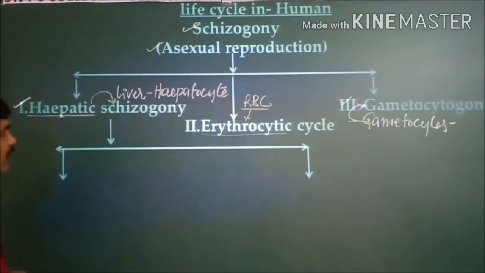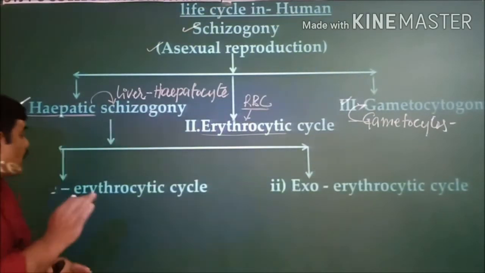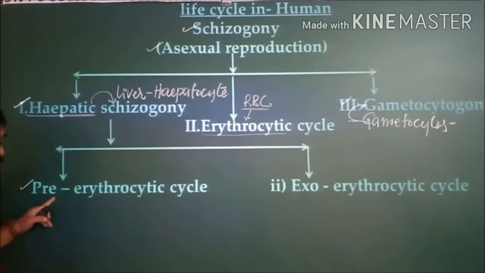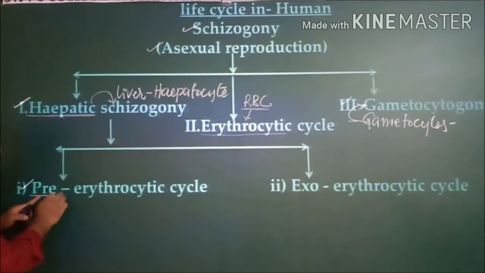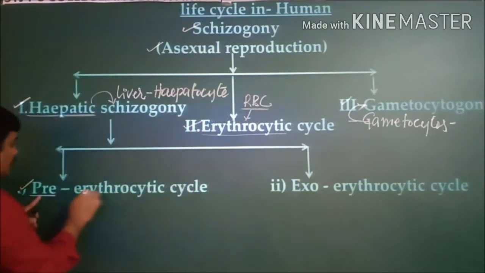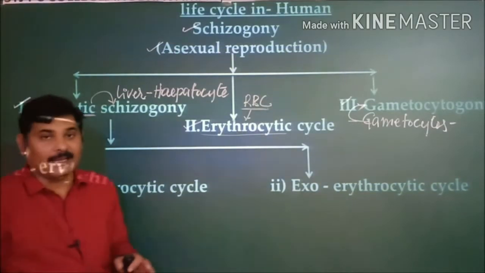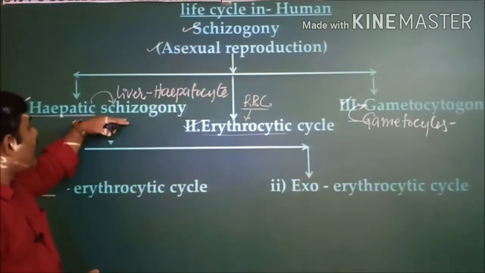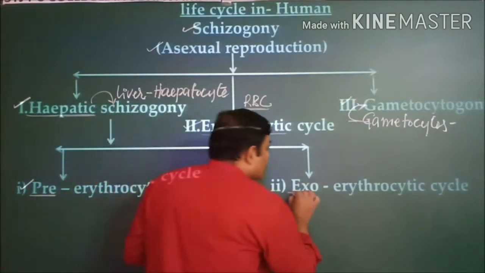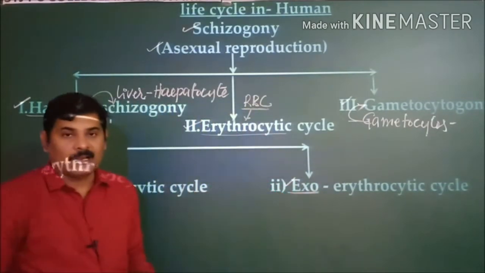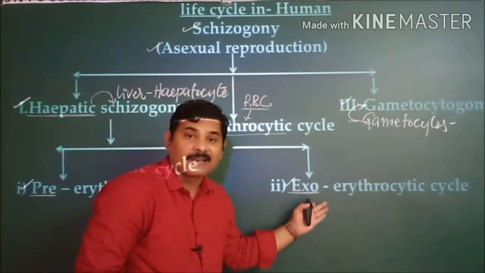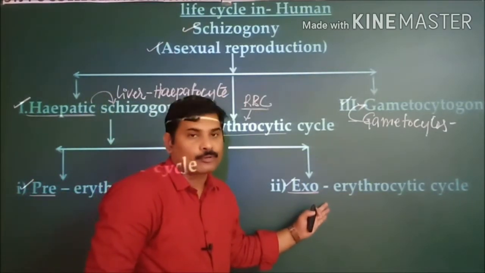Of all these three, the first one is hepatic schizogony, and it is again carried out in two different steps. One step is the pre-erythrocytic cycle. That means it is the stage that occurs before the commencement of the erythrocytic cycle. That is the reason why we call it a pre-erythrocytic cycle. Whereas the second step of the hepatic schizogony is known as the exoerythrocytic cycle. So it takes place outside the red blood cells, hence we call it the exoerythrocytic cycle.